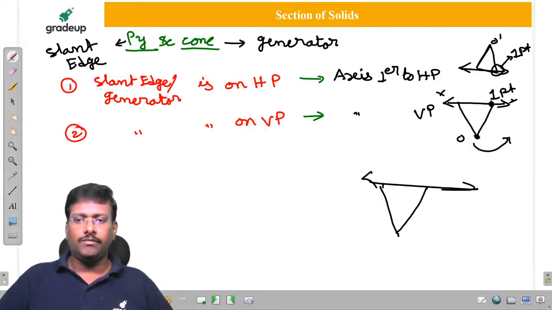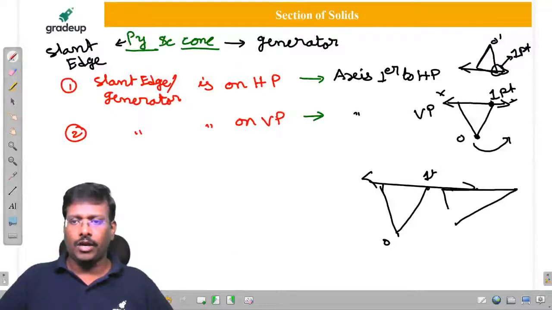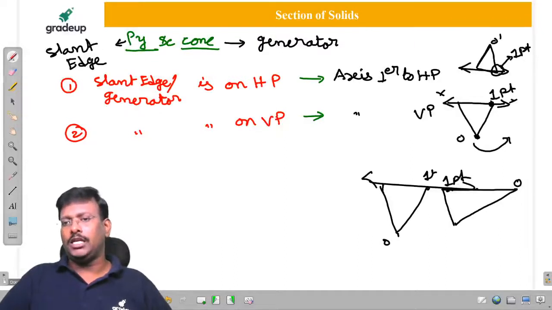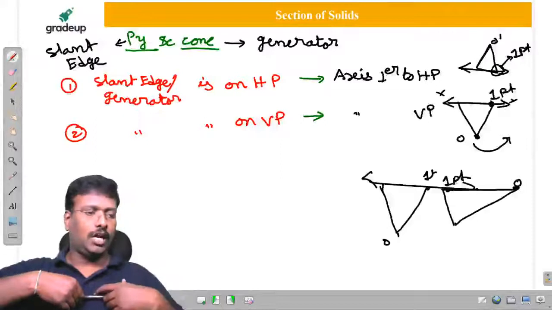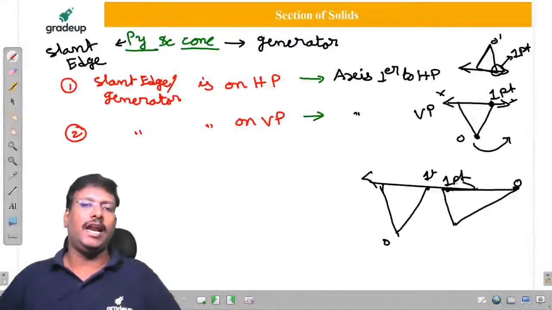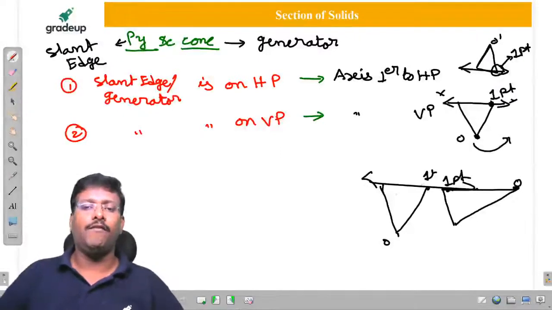This is O. This is only 1 point. After rotating, you are going to get like this. Here 1 point and it is going to be apex. The top view of this point is on the XY line. This top view is also on the XY line. Therefore, two top views on the XY line means that slant edge is on VP.